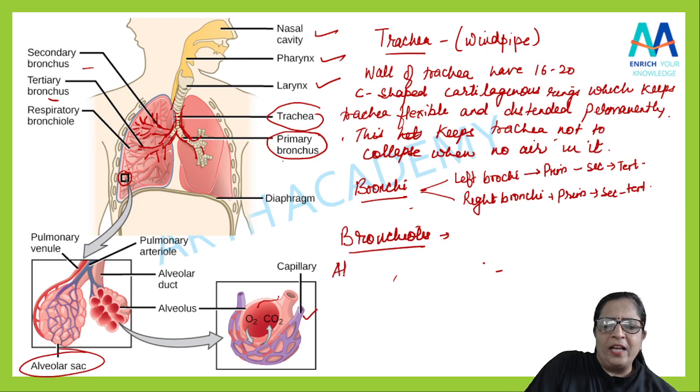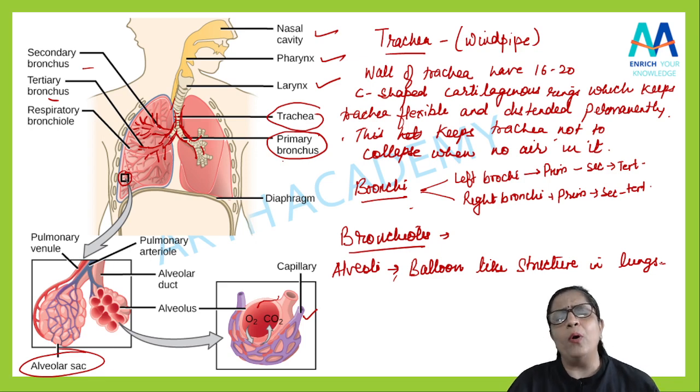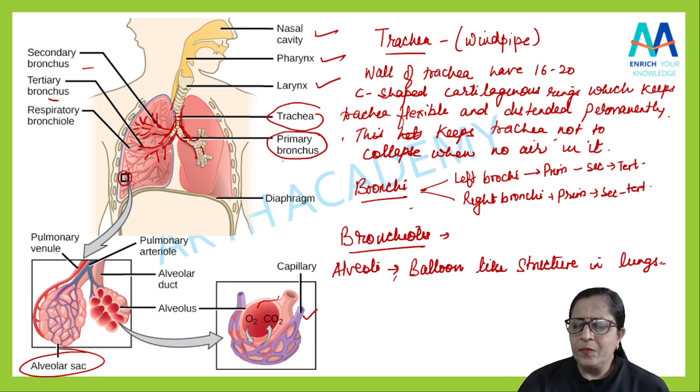If I am talking about alveoli, it is a balloon-like structure in the lungs. And there are millions of alveoli, बहुत सारे alveolus रहेंगे. Okay, the wall of alveoli is moist, students, and it is very thin. क्यों thin है? क्योंकि मैंने कहा कि exchange of gases वहाँ से होगा, है ना? So diffusion हम बोलेंगे उसको. So exchange of gases होने के लिए जो wall of alveoli रहेगी, it is very thin.